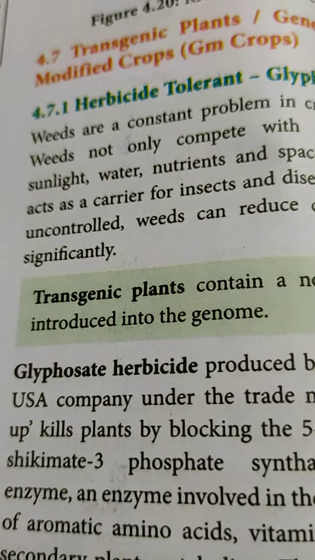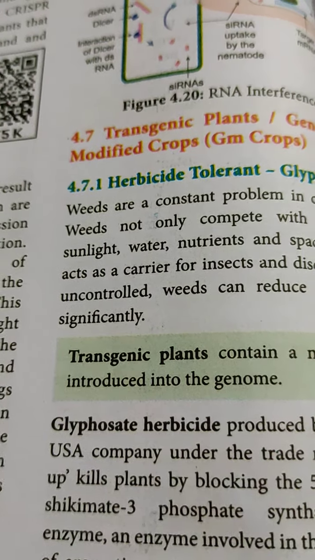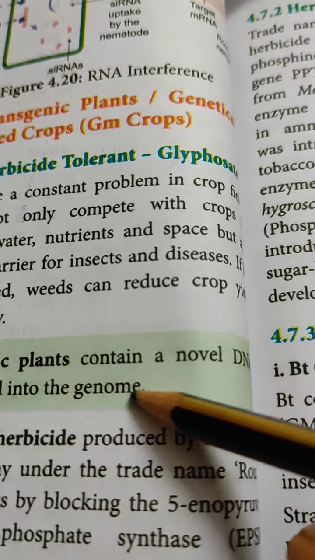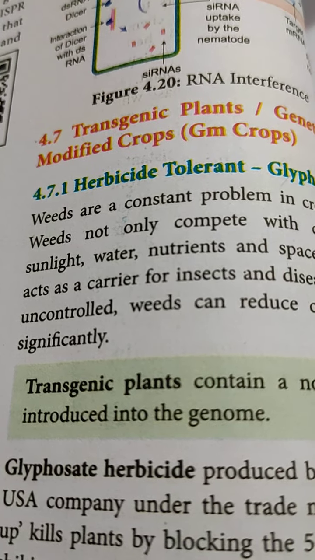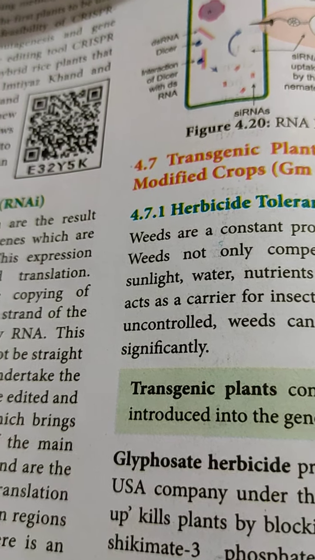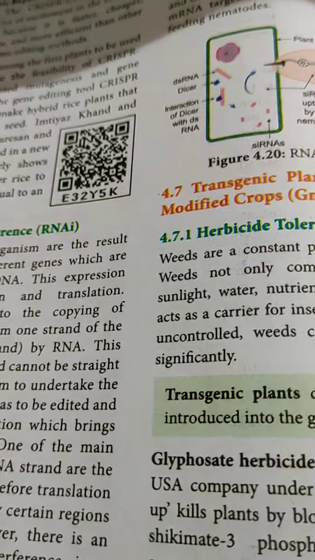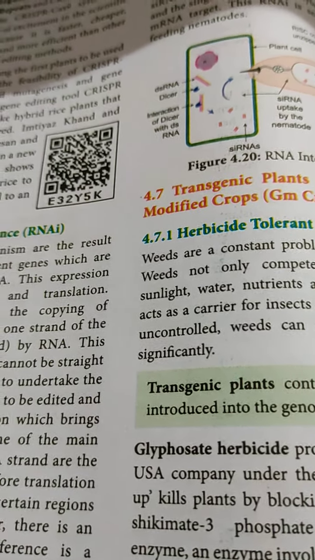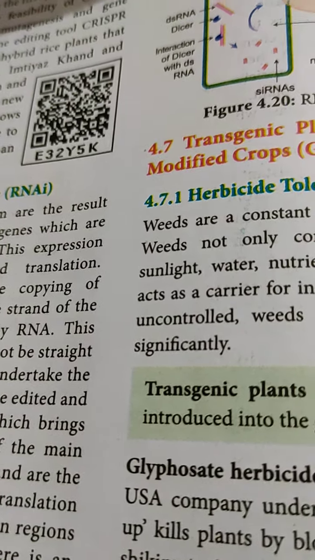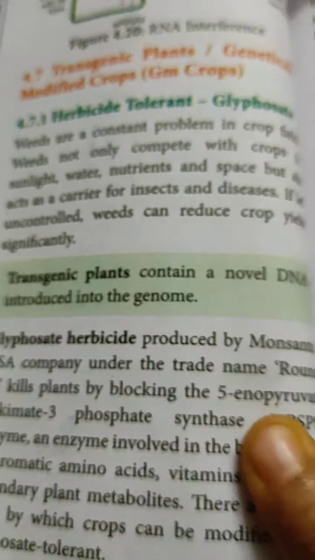Those plants have been developed by genetic engineering method. Those plants are called the transgenic plants. Transgenic plants contain a specific gene that has been introduced into the plants. The plants will have the capacity to resist different types of insects, pests, herbicides, all these things. Now first we are going to discuss the glyphosate herbicide.